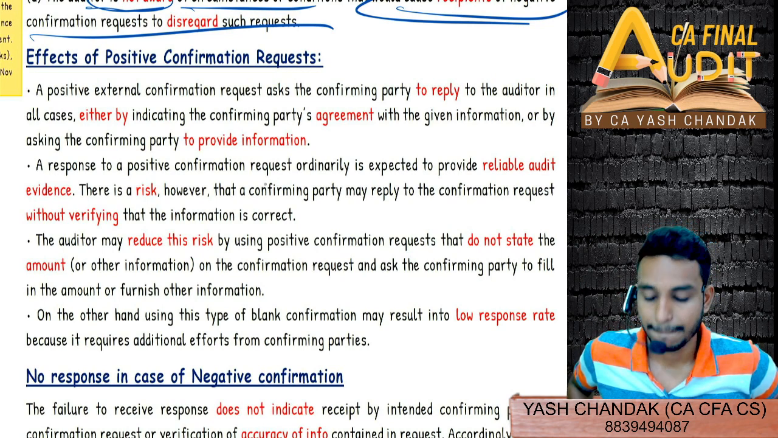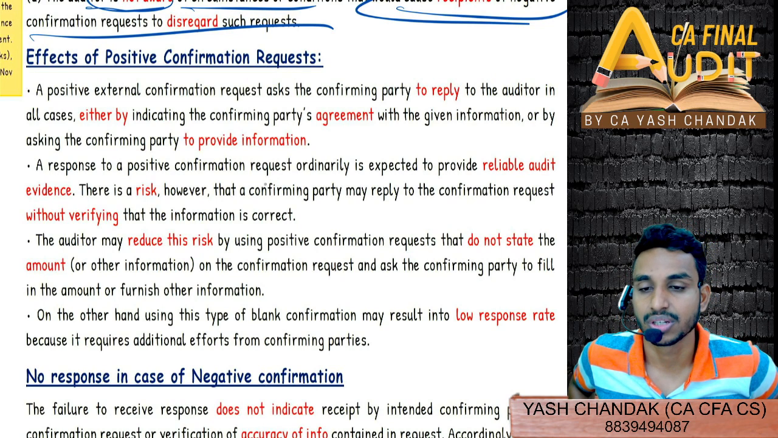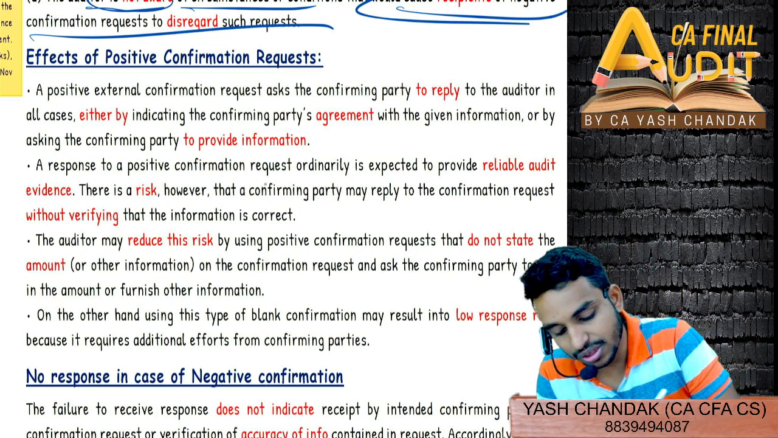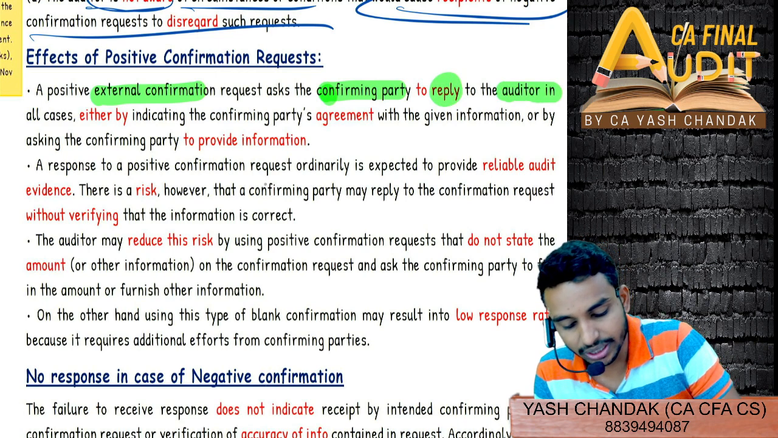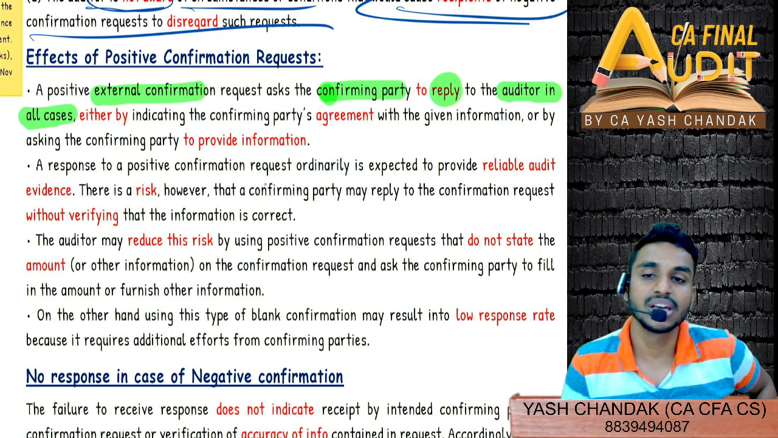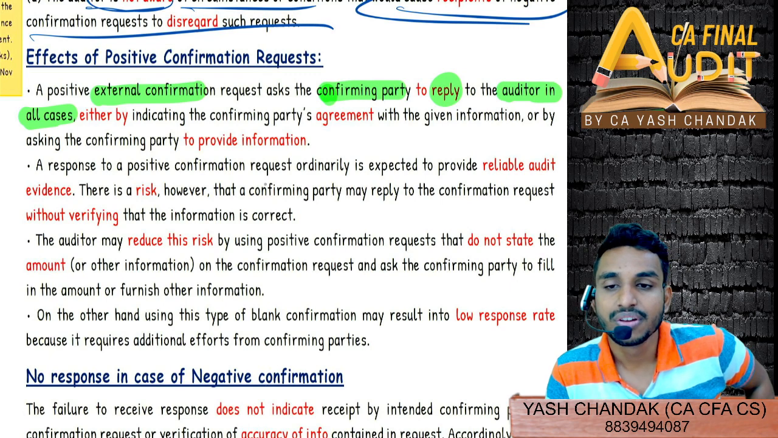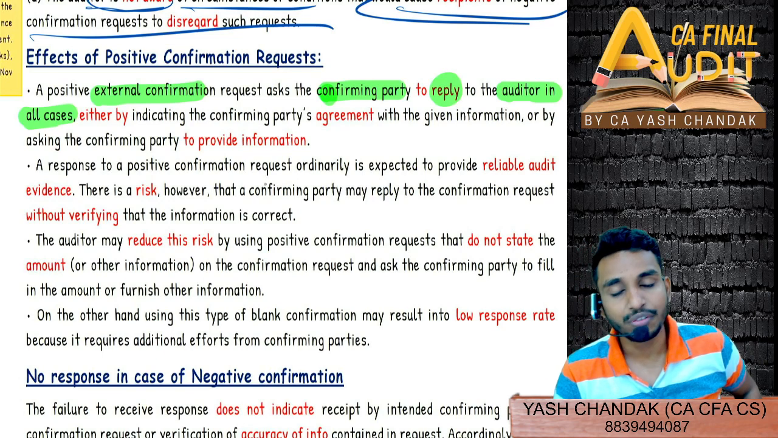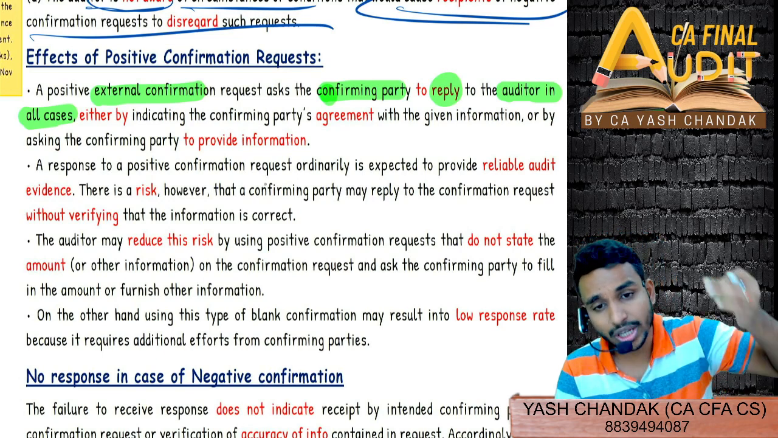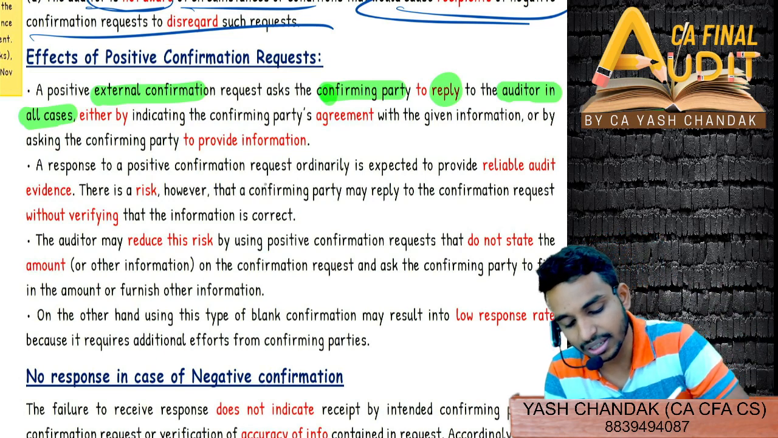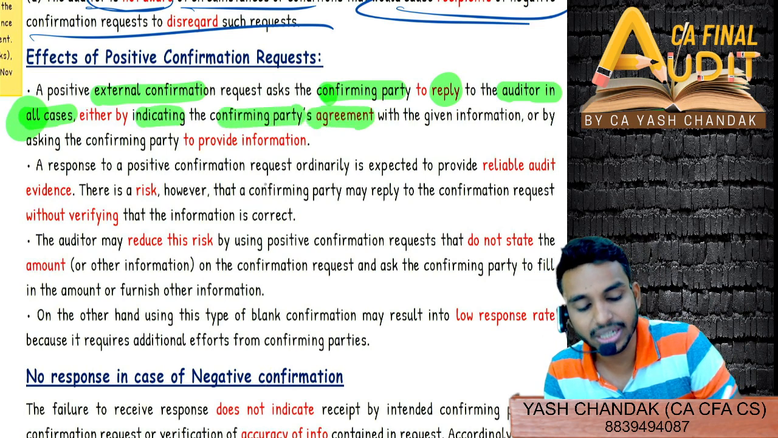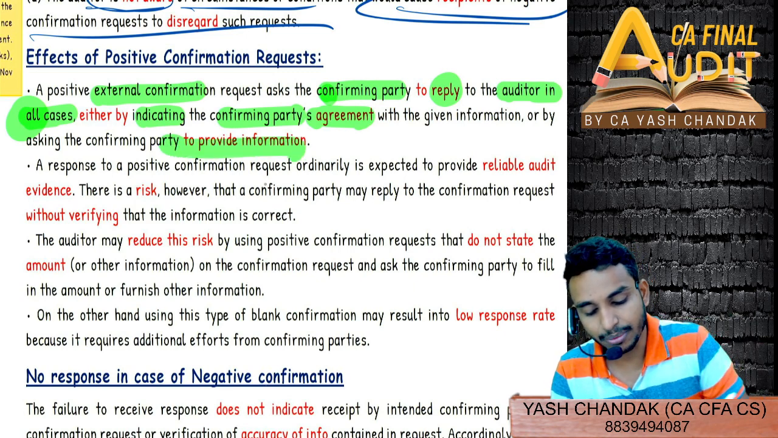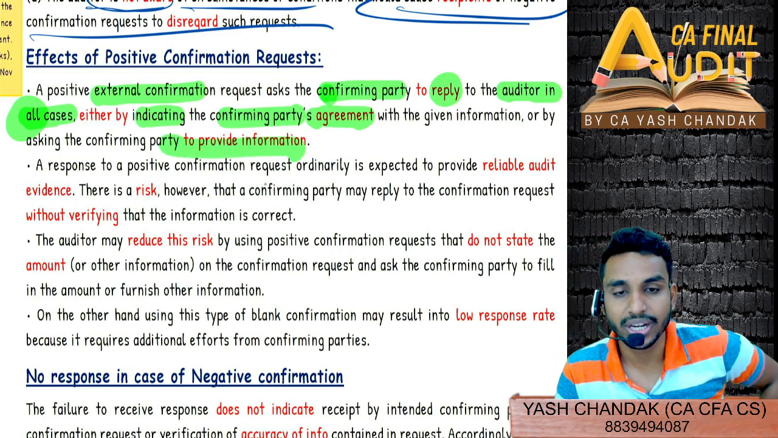Now come to the effects of a positive confirmation request. A positive external confirmation request asks the confirming party to reply to the auditor in all cases. We have seen this: in the case of a positive confirmation request, we ask the confirming party to confirm, whether he agrees or disagrees. It doesn't matter, he has to reply in all cases, either by indicating agreement or disagreement, or by providing the information.